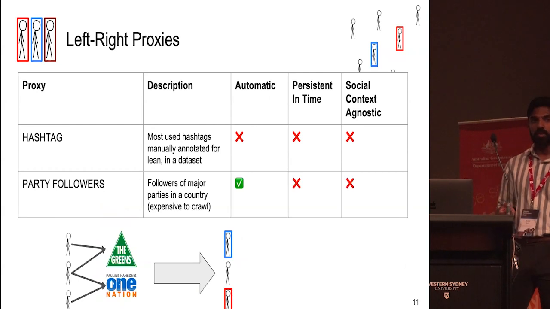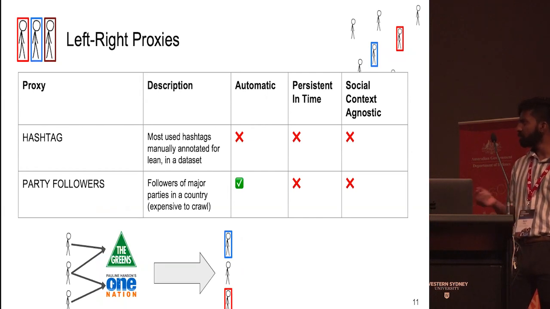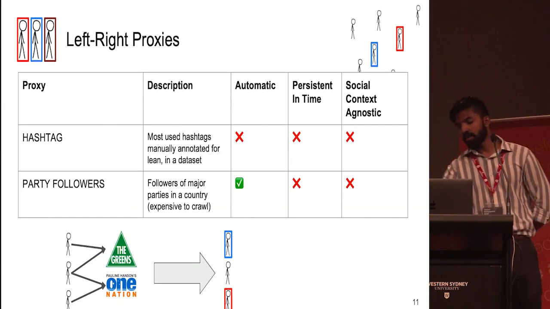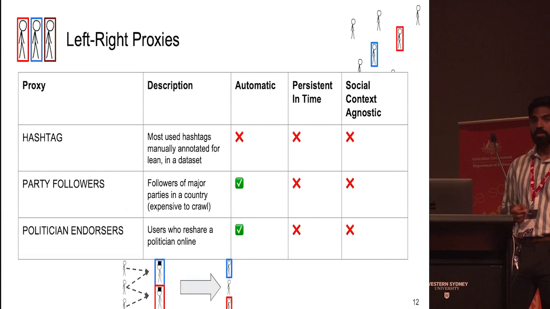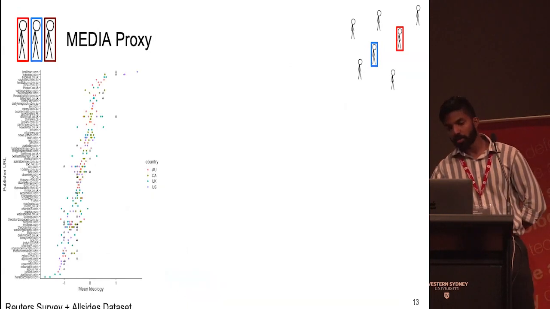Next, we have party followers, where we give labels to users based on the party that they follow or the ideological lean of the party they follow. And the advantage of this is that it can be done in a completely automatic way. Similarly, we have politician endorsers, where we give the label to the user based on the politicians that they endorse or the ideological label of the politicians they endorse. And finally, we have the media proxy.